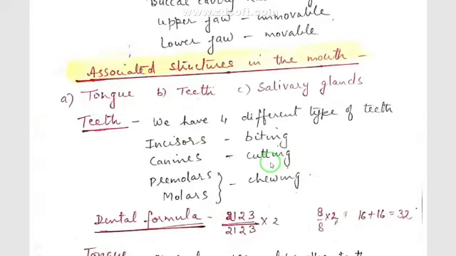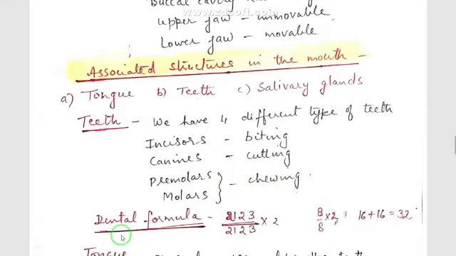Dogs or lions generally have sharp canines. Then we have premolars and molars, which are broad teeth present behind, and they are meant for chewing the food. So these are the 4 types of teeth present in our mouth.